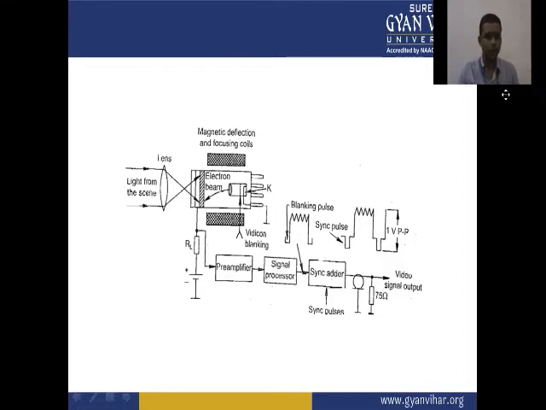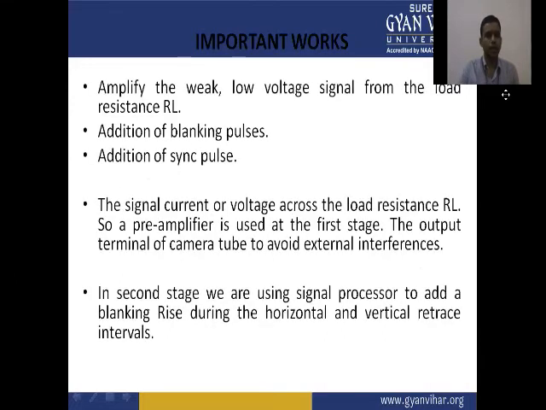We have already discussed how the scanning of the electron beam occurs in the image processing unit or image section. Amplify the weak low voltage signal from the load resistance RL, with addition of the blanking pulses and addition of sync pulses.